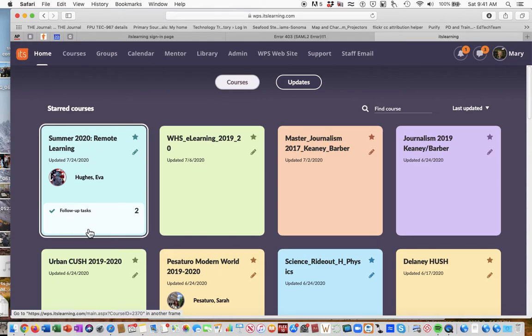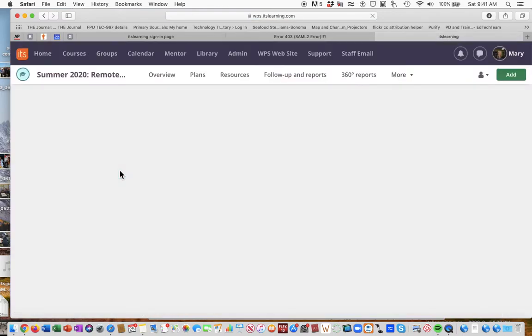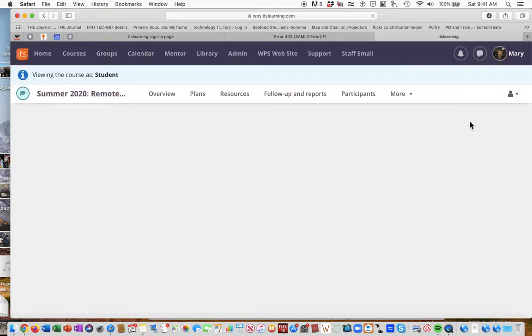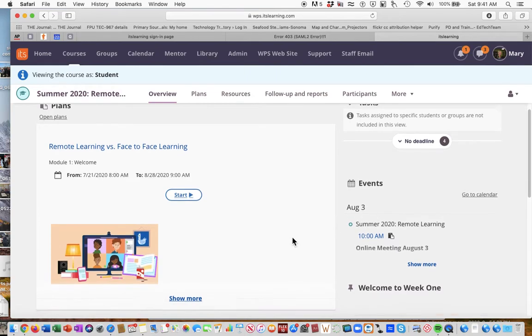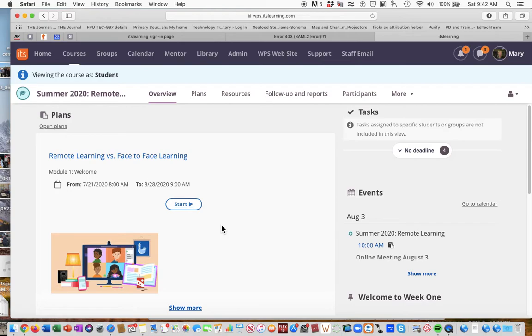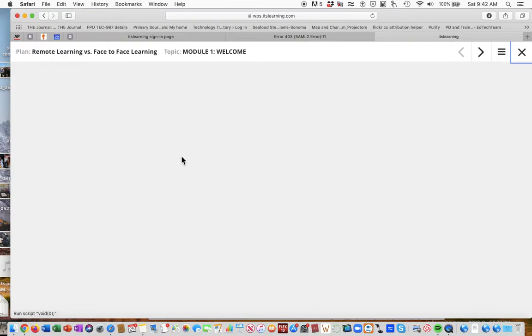And here you'll see that there's a couple follow-up tasks that you have to do. By clicking here, you can access the class. It will bring you right to the landing page. And from here, I'm going to switch to student view so that you'll see how it will appear to you when you log in. So from here, this is the landing page, and all you have to do is press the start button, and it will step you through what you need to do to be ready for our first synchronous meeting on August 3rd. So I'll go ahead and hit start.